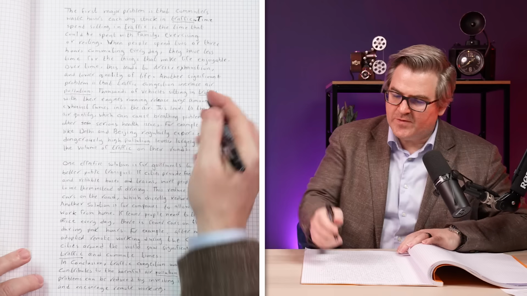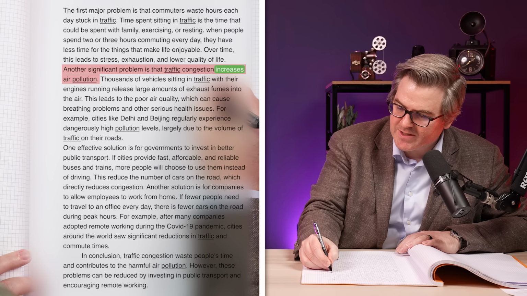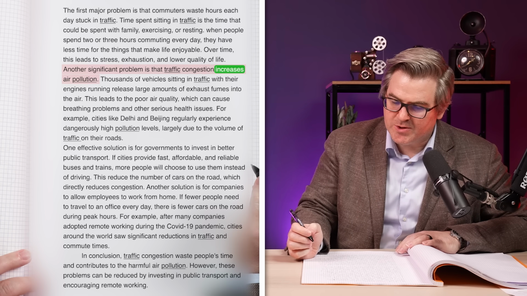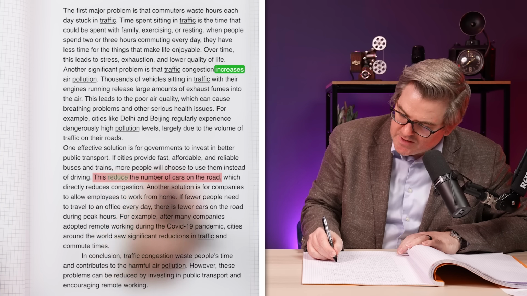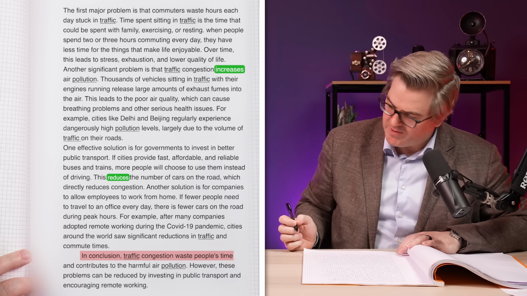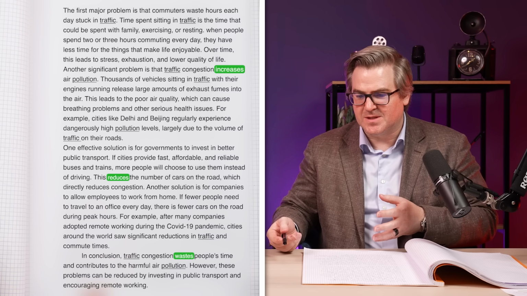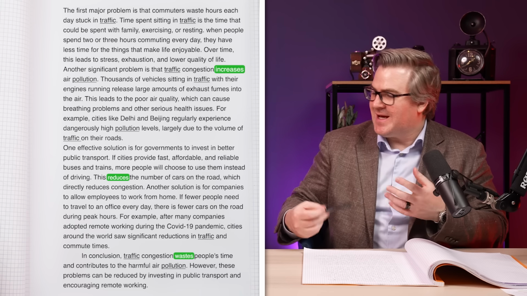You are an Arabic speaker, yes, and what I've noticed is you have an issue sometimes with articles as well, and sometimes with subject-verb agreement, because Arabic works differently than English in that way. So, for example, here, another significant problem is that traffic congestion should be increases. Air pollution. And then here, this reduces the number of cars on the road. And in conclusion, traffic congestion wastes people's time. So it's not as if every time you use subject-verb agreement that you're making that mistake, but it just adds up.